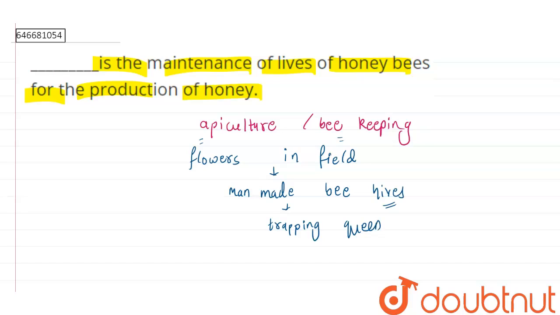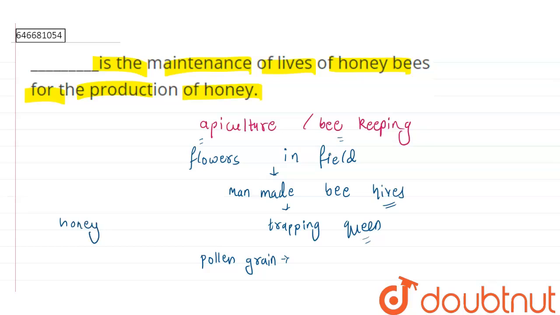all the other bees will start getting attracted to these man-made beehives, and these bees will use the pollen grains from the nearby field of flowers. They will take the pollen grains and start doing the pollination, which is actually the reproduction for the flowers, and in return they will suck the nectar and give us the honey.